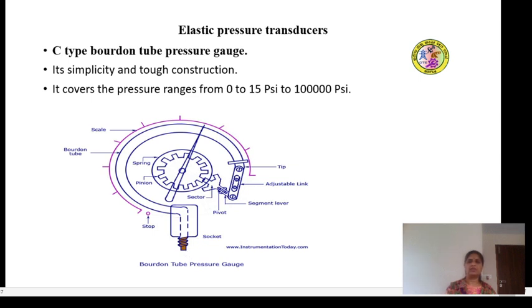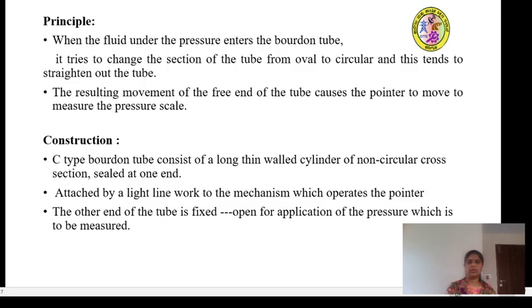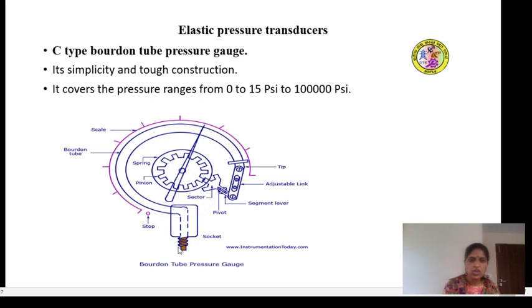where the measuring liquid enters, the measuring quantity enters. Then it is attached by the light link work to the mechanism which operates the pointer. The other end of the tube is fixed, open for the application of the pressure which is to be measured. You can see the socket where it is open for the pressure to be applied, whose pressure has to be measured.